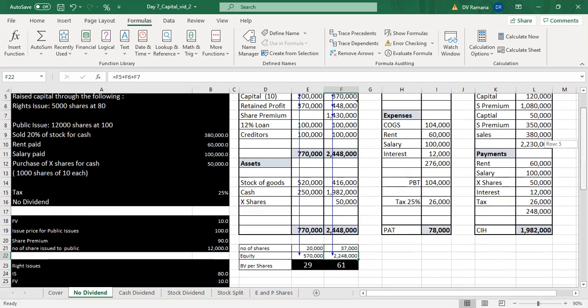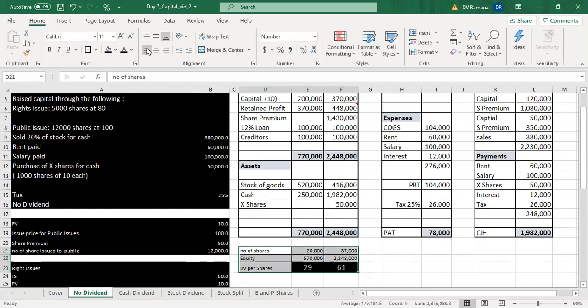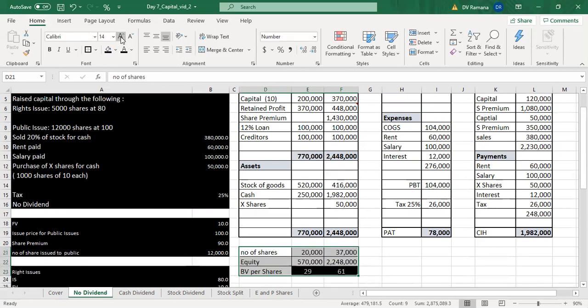So there is a significant jump in the equity. Equity increased because of the current profit retained and also the issue of shares at premium. So since the equity increased, the book value per share increased from 29 to 61,000.